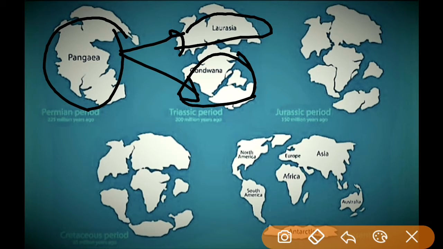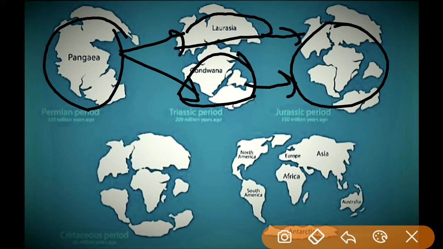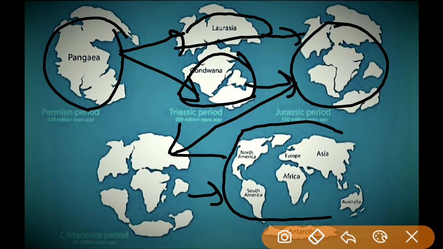Then again, due to the internal activities of the earth, these 2 continents also divided into many small parts in this way, and then they got separated and got the current form of 7 continents and 4 oceans of the modern world. It was all about the continental drift theory given by Alfred Wegener in 1912, and he explained this theory in this way.